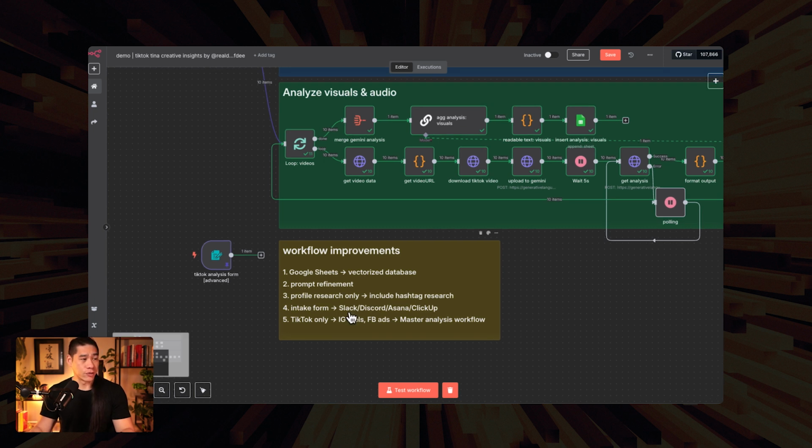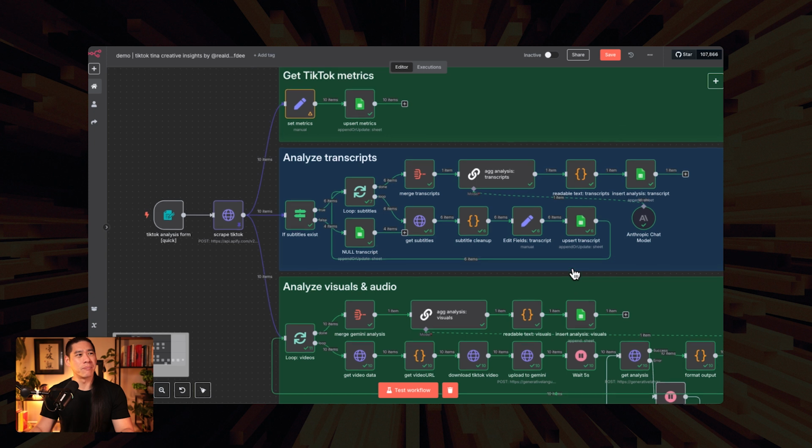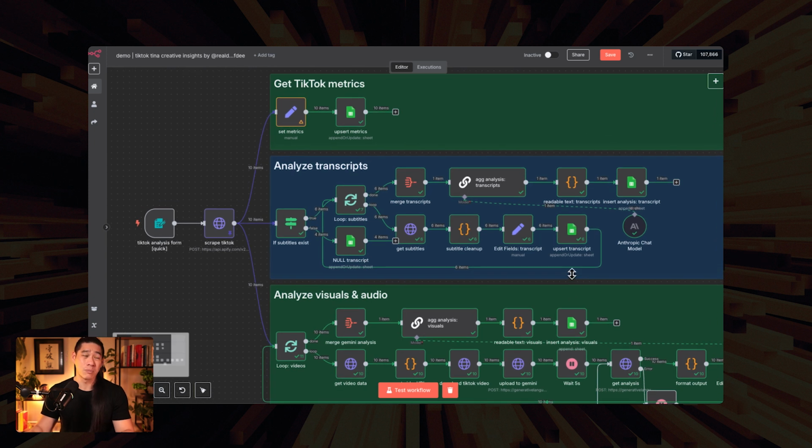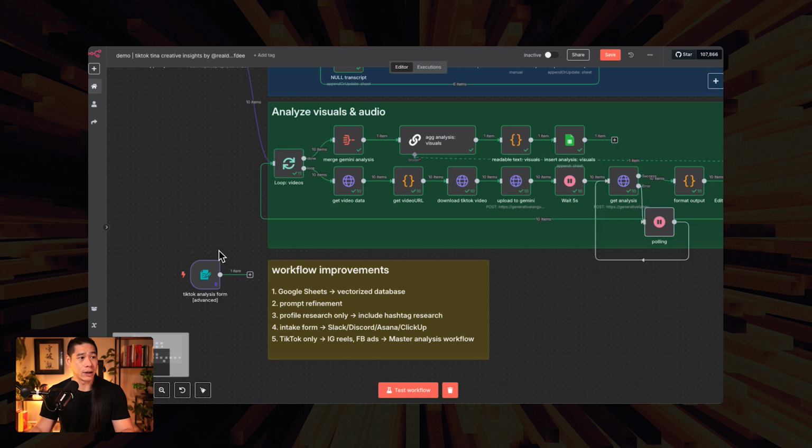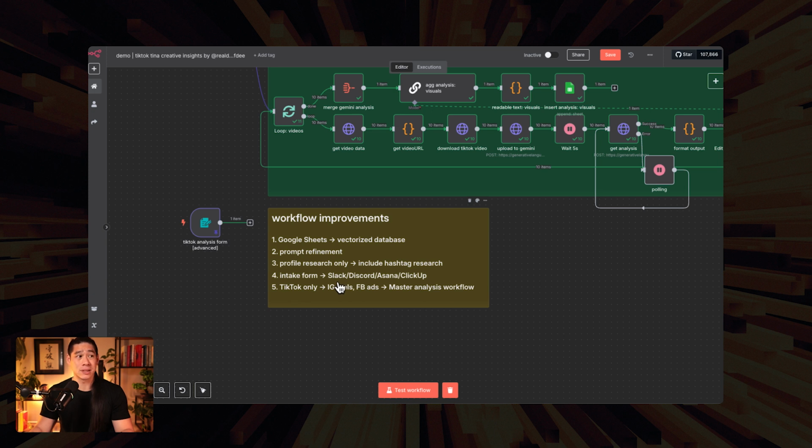And final one over here. Now that you know the meat and potatoes, the nuts and bolts of how to pull this type of data out of a short form video file, you can then really apply this to IG Reels. You can apply this to the Facebook Ads API, or Facebook Ads Scraper. You can also do the API if you want. That's the kind of next level up, especially if you want to start analyzing your own ads or ad accounts that you have access to, and you want to call the Graph API.